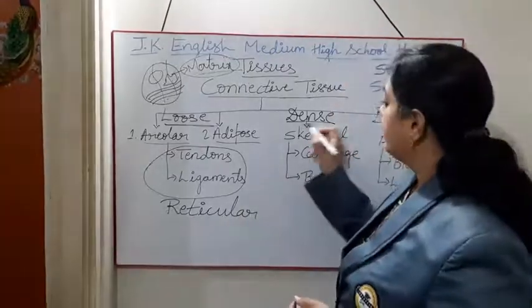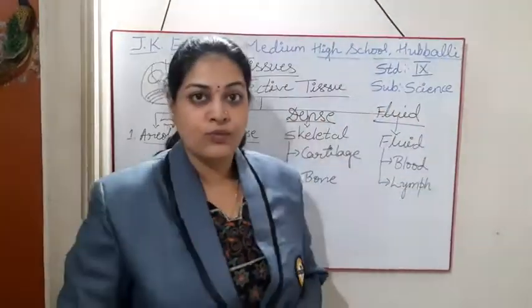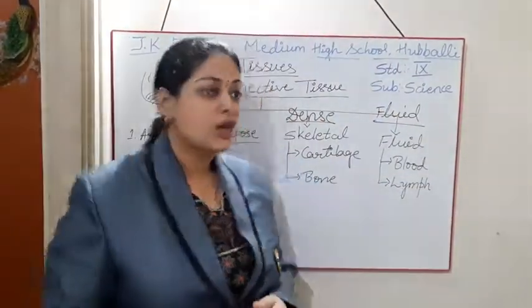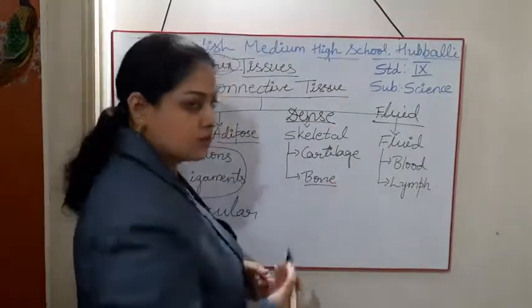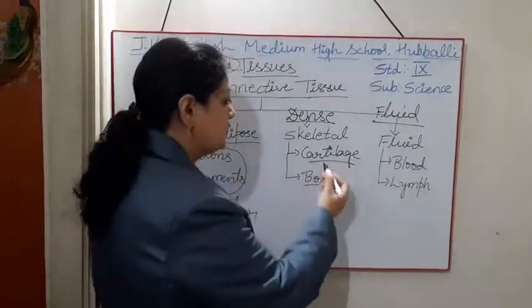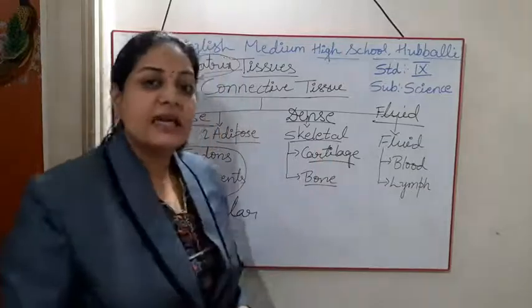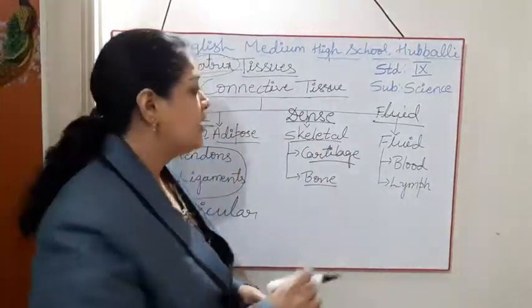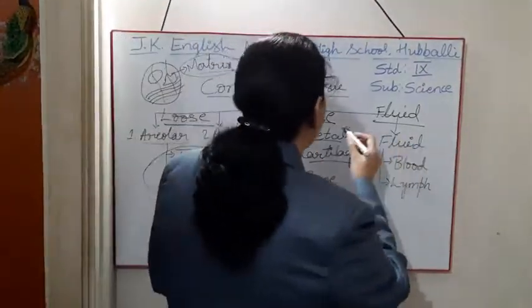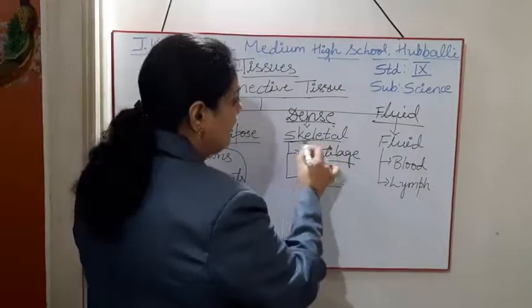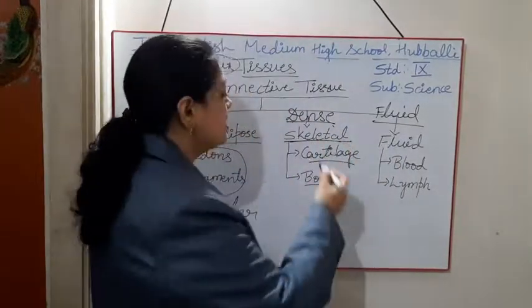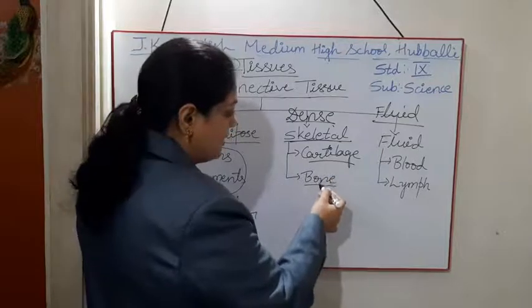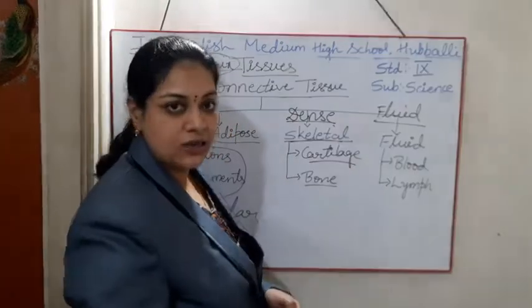Okay. So we will consider these two also as types of connective tissue. Fine. Next, dense connective tissue. A quite hard matrix is there. So our bones and cartilage, these two types come under skeletal tissue. Next, dense connective tissue, we are going to call it as skeletal tissue. Skeletal tissue is of two types. One is bone, one is the cartilage.